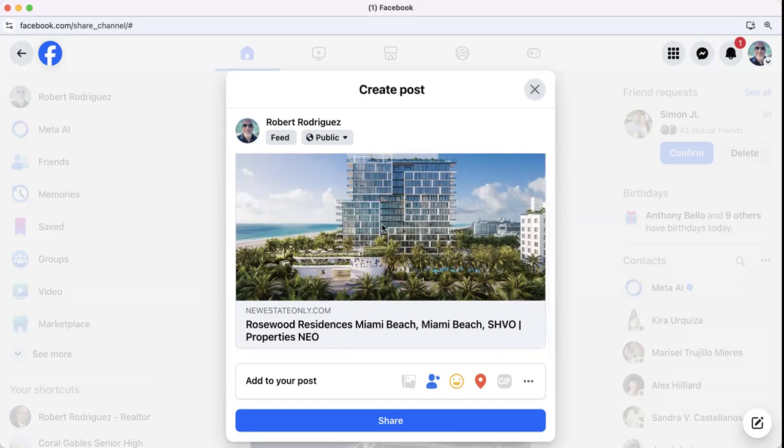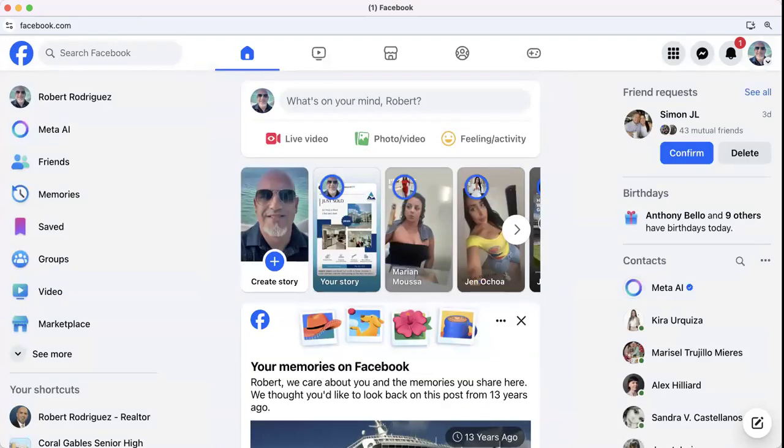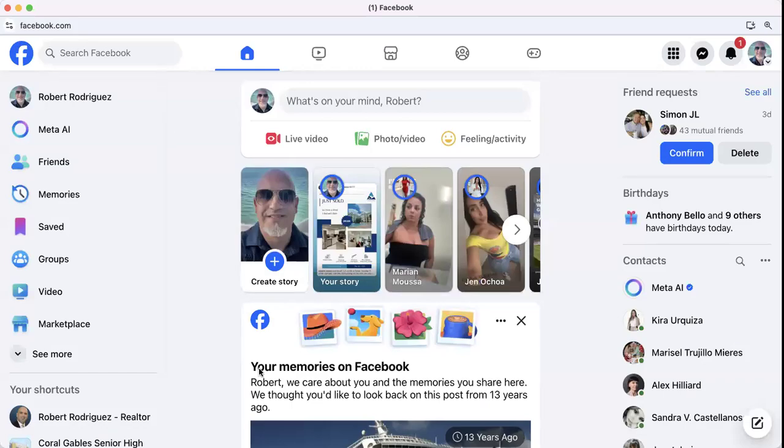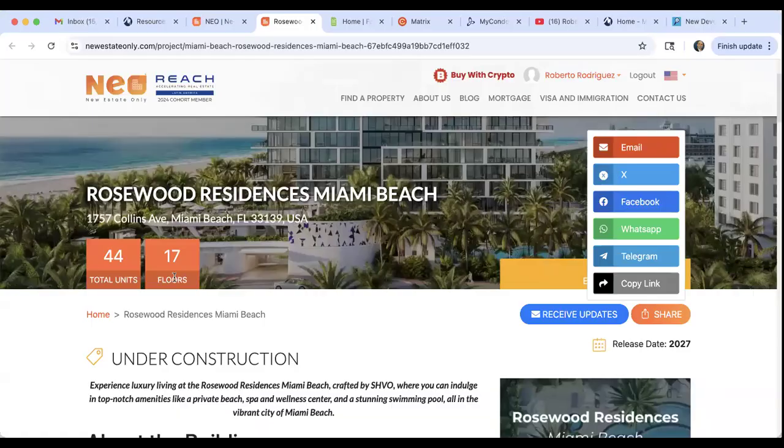All right. So Claudio, you raised your hand. Oh, Miami Realtors is the code for Neo. Thank you so much. I appreciate that. So Miami Realtors is the code for Neo. All right. All right, guys. Perfect. Give me 1 second. Let me share my screen once again. And that is not the screen I wanted to share. Let me do something here. All right, perfect. Get out of my Facebook there and go back into Neo.